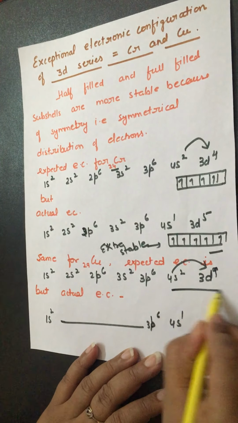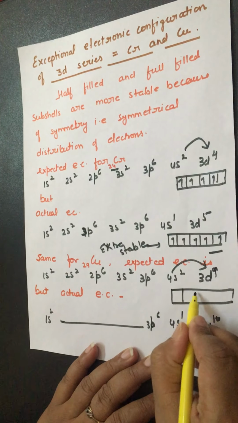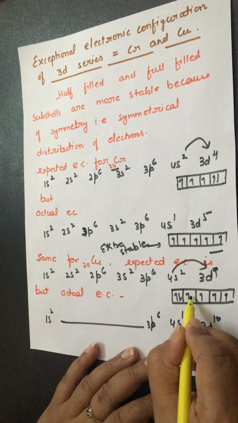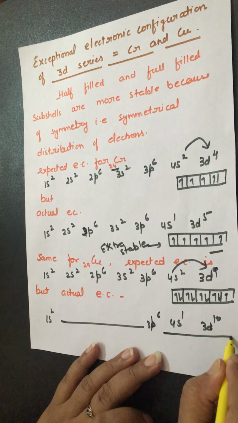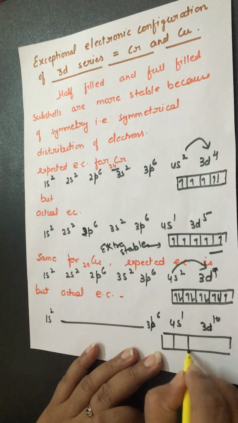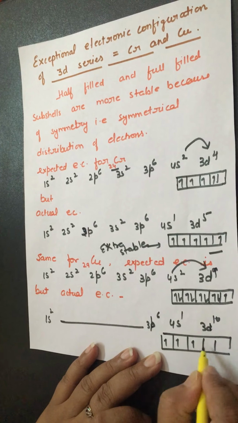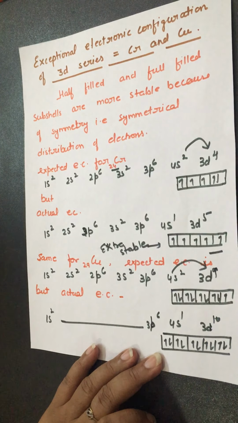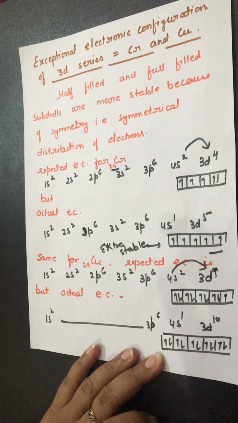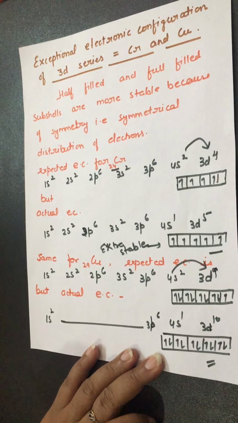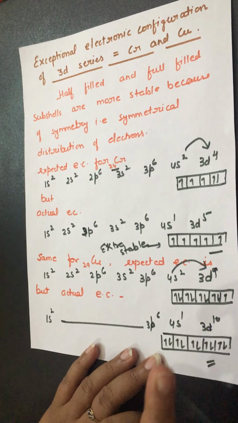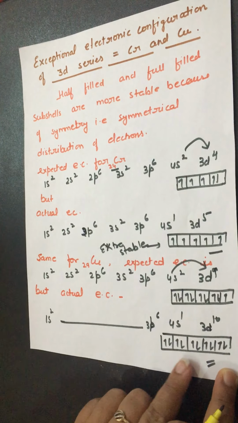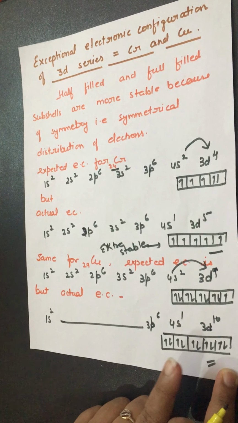Why 3d10? In this case it is 3d9. Look at this 3d9: 1, 2, 3, 4, 5, 6, 7, 8, 9. And in this case 10. Which is more stable? Which is more symmetrical? Definitely this one is more symmetrical. This is more symmetrical, that's why it is more stable. And that's the reason this is the actual EC for copper.